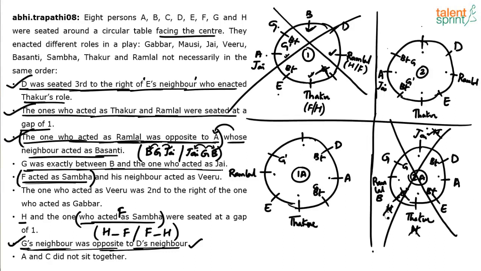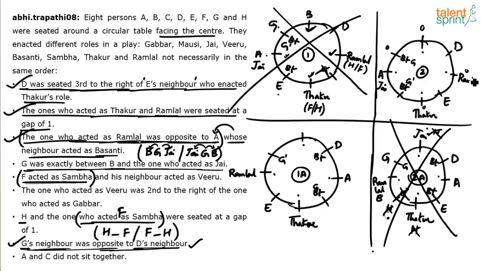The only positions which are vacant are, you see all these circles, 1, 2, 3 and 4. So H and F, H and F. So if you take case number 2, there is some clarity. I'll tell you how. See, 1, 2, 3, 4 positions are left out. We know that H and F will be in alternate positions, meaning there will be a gap of 1.